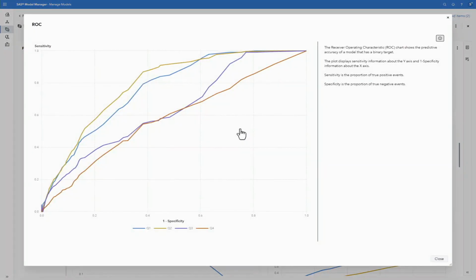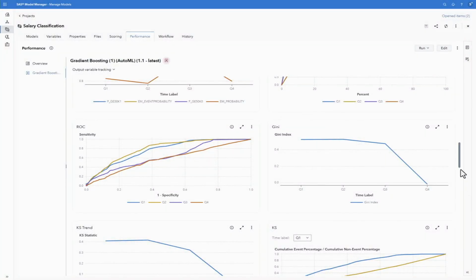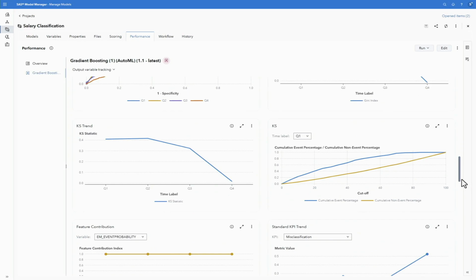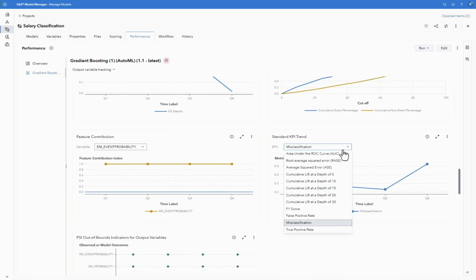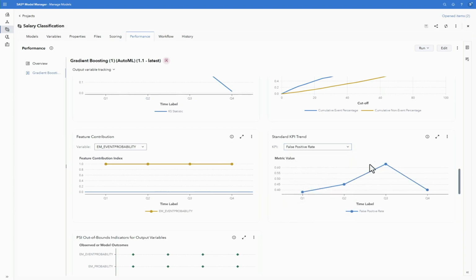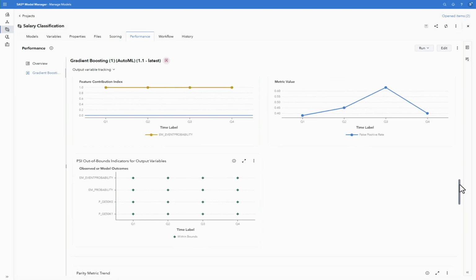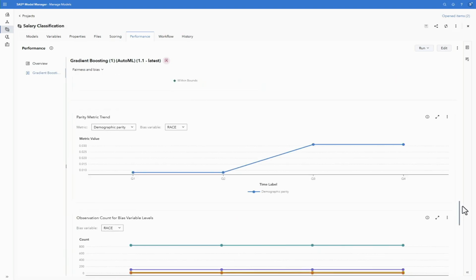Here we have our performance monitoring charts. Here's our ROC curve. Oof, that looks awful. If you've seen an ROC curve, you know that if it's going down that diagonal there, that means that model is not performing very well, and that is a sign of decay. We also see this in our other measures as well. You could see the misclassification rate near 50%.